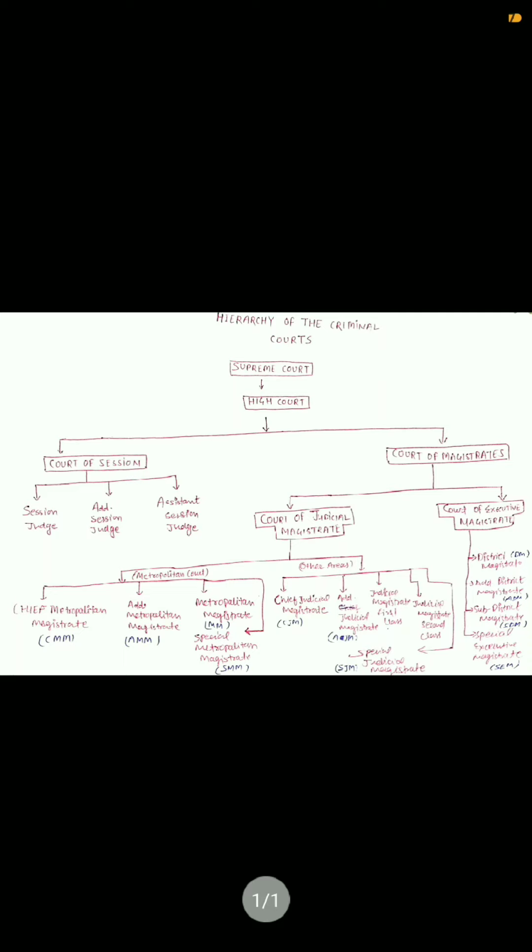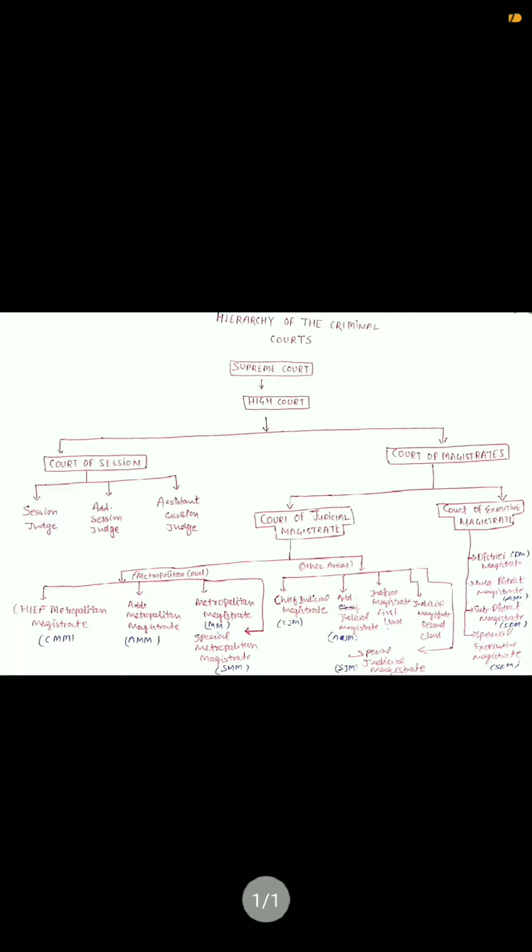In the session court there are basically three types of judges, that is session judge, additional session judge, and assistant session judge. So the session judge and additional session judge have the same power, that is to pass any sentence and to hear any matter. But whenever it passes a death sentence to any person or any accused, then it is subject to the confirmation of the High Court. And the assistant session judge has power to hear the matter